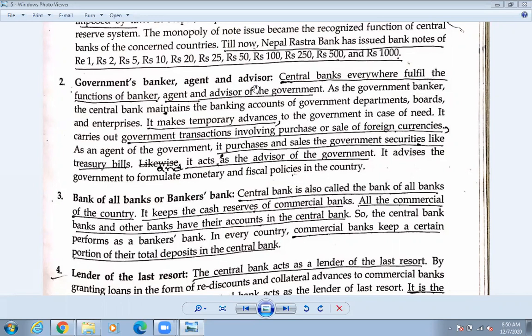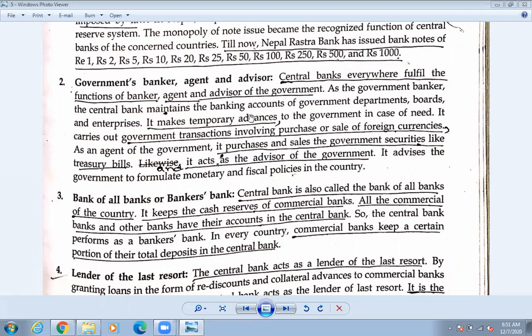So to change that, what the government is doing is taking all the advice. Who is going to give the government suggestions? The recent finance minister, the economic minister, who gave him suggestions? It is also done by the Nepal Rastra Bank. Suggestions like do this work, do that work, are also given by the Nepal Rastra Bank. Okay, so central banks everywhere fulfill the function of banker, agent and advisor of the government.